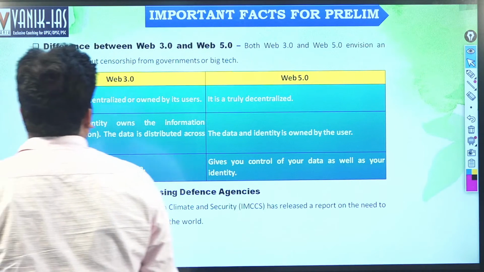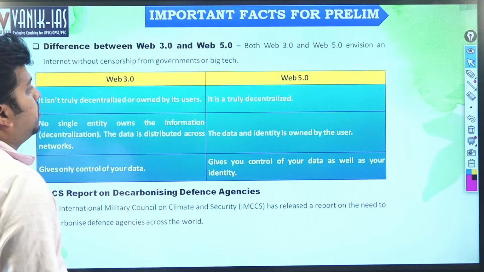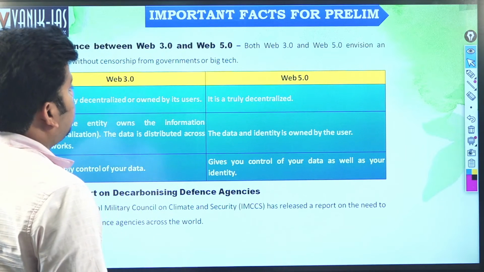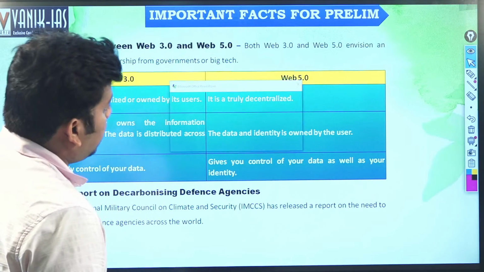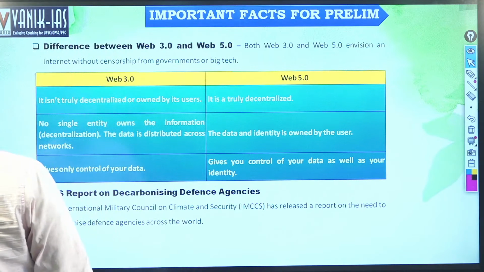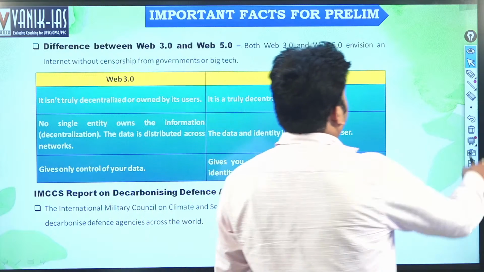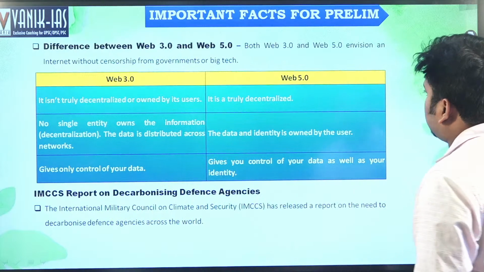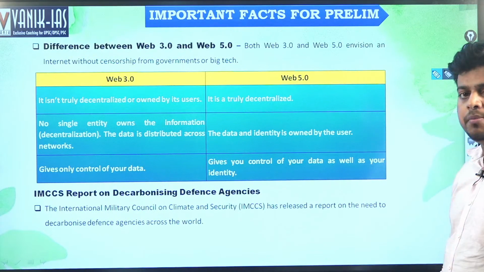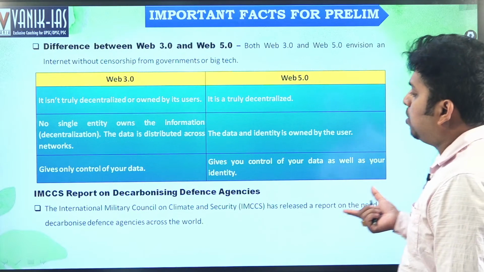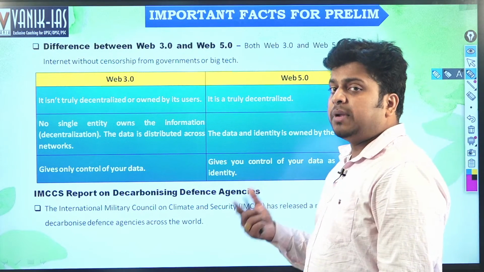Okay, difference between Web 3.0 and Web 5.0. Web 3.0 and 5.0 envision an internet without censorship from the government or big tech. Without censorship, right? The government should not control a social media platform, neither will a social media platform control its members, right?